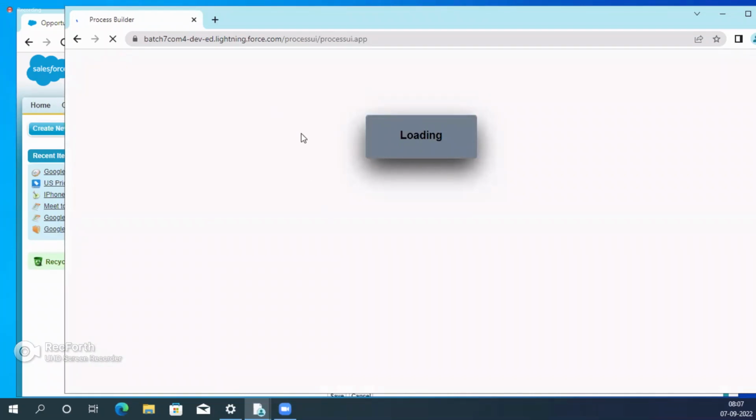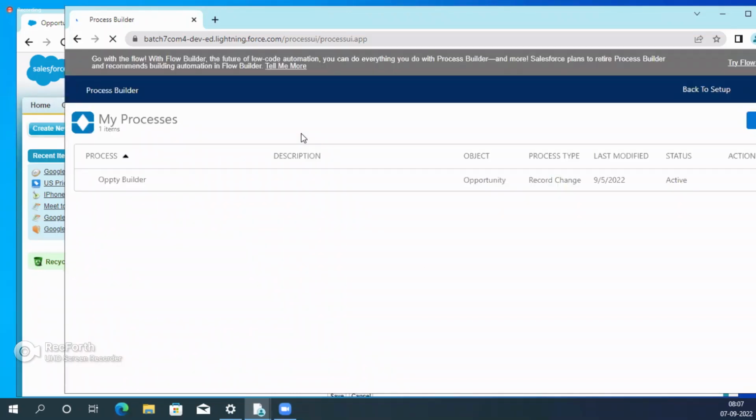Guys, this is not related to you. One concept we already explained in the other batch. That concept required another org, a fresh org. So this is the fresh org, so I'm installing here.